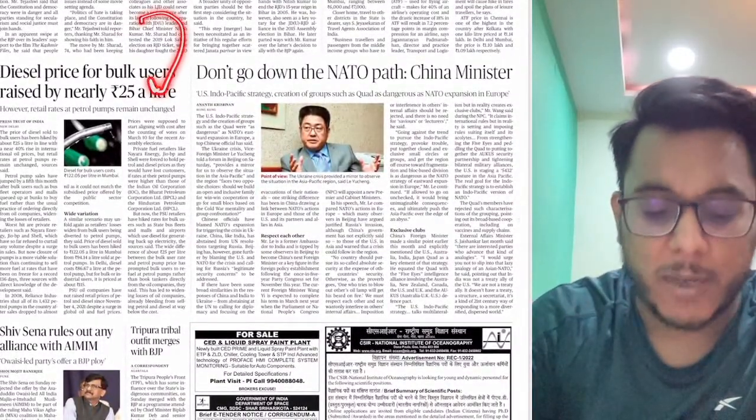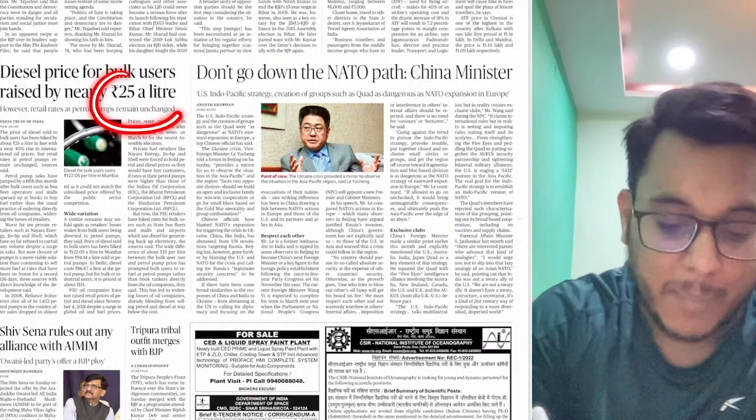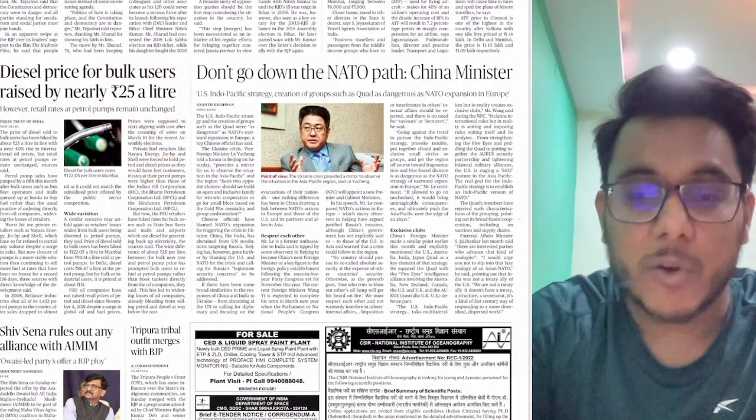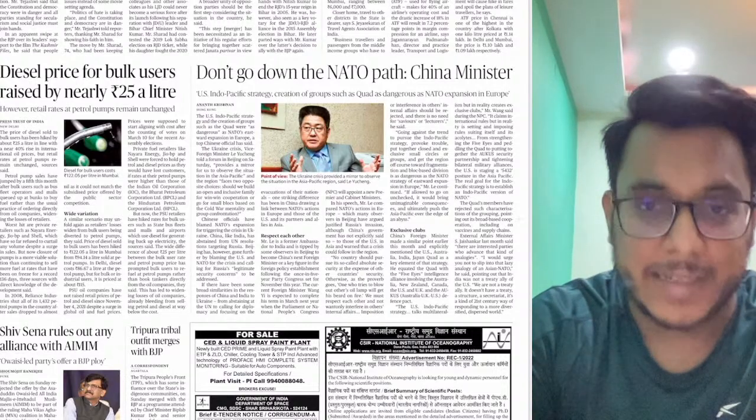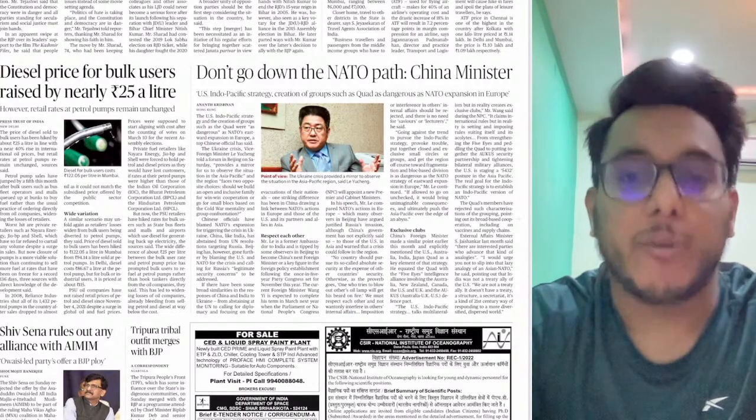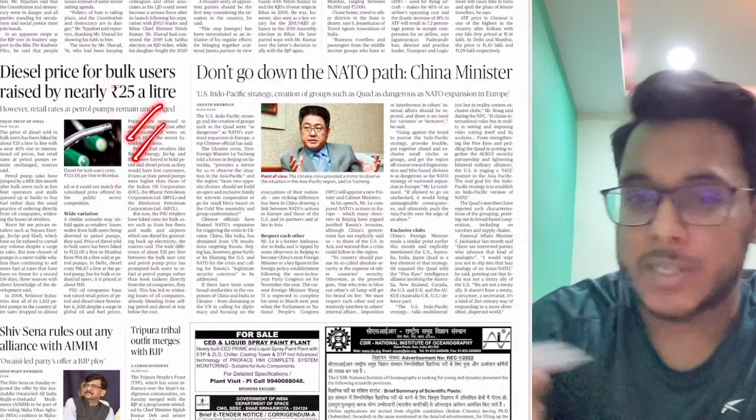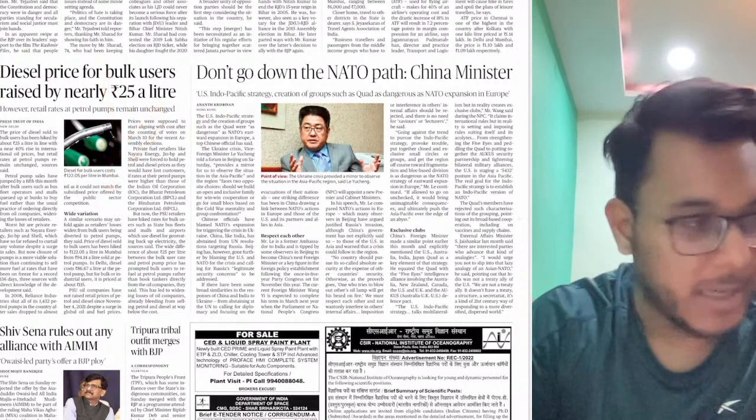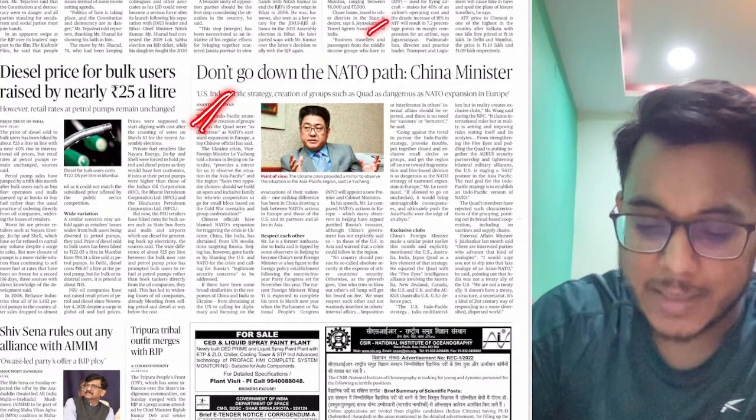Diesel price for bulk users raised by nearly 25 rupees a liter. So for the bulk users it has been increased because of the international oil prices, but for the end consumer the price as of now has not been increased. Obviously, in a few days it is going to be increased. However, how much it has increased or gone down is not important for our examination. Don't go down the NATO path, the China minister.